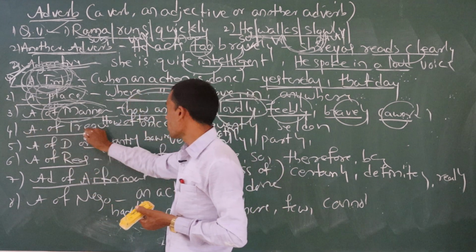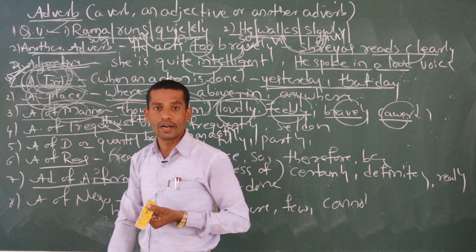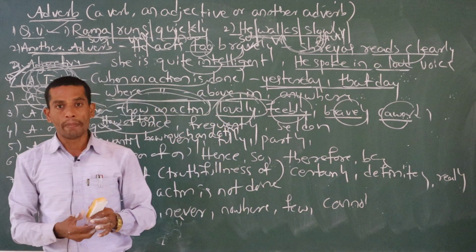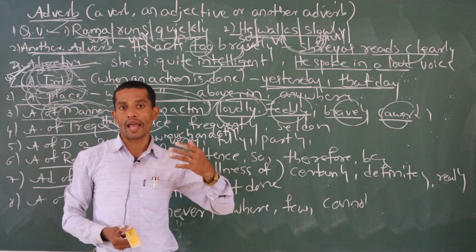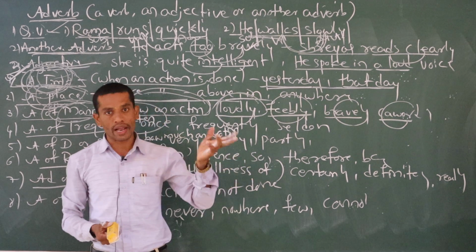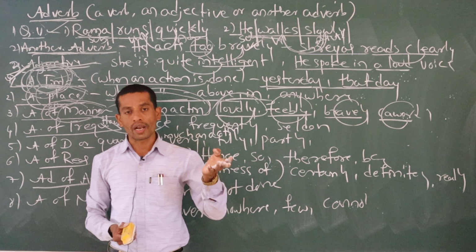So next one, adverb of frequency. Take it: how often an action takes place. Frequency is nothing but how many times an action happened, how many times the action took place. So once, twice, thrice. Like this we are talking.